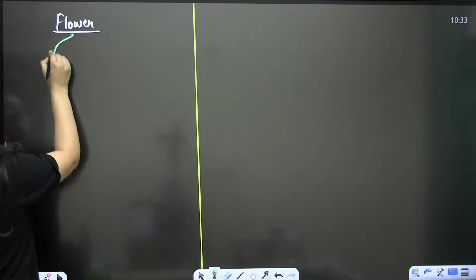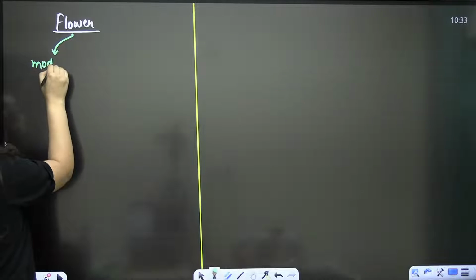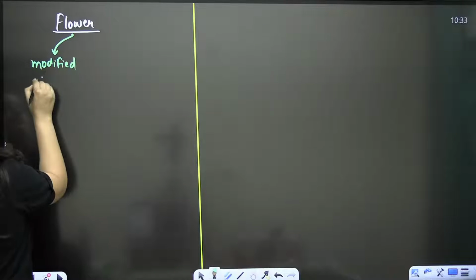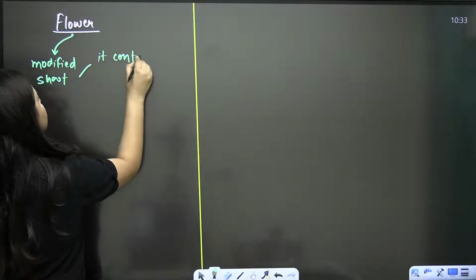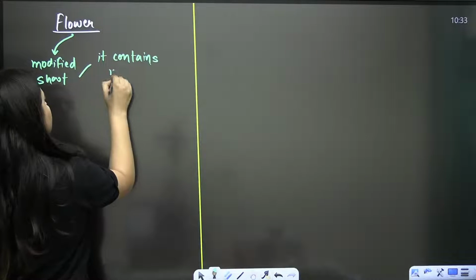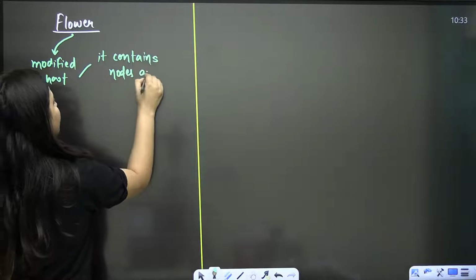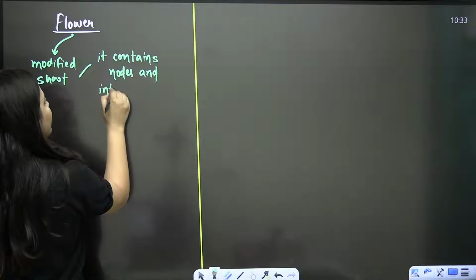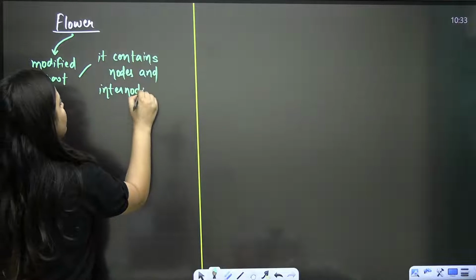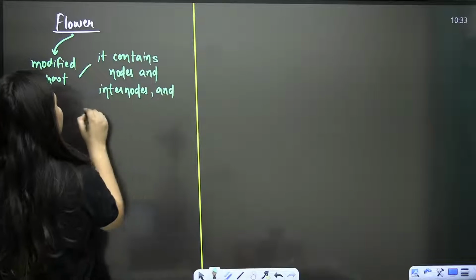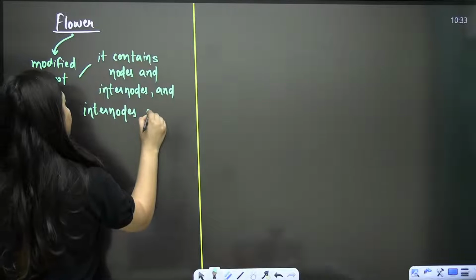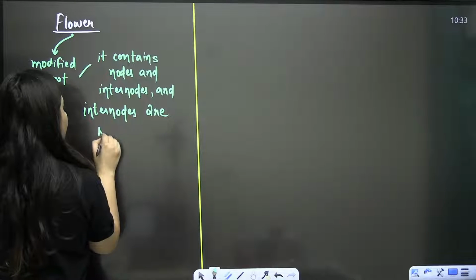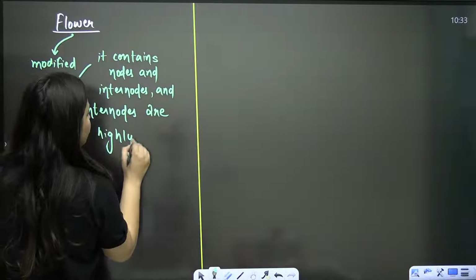So when you talk about the flower, as I said, it's a modified shoot. So it contains nodes and internodes. Nodes and internodes are highly reduced here.